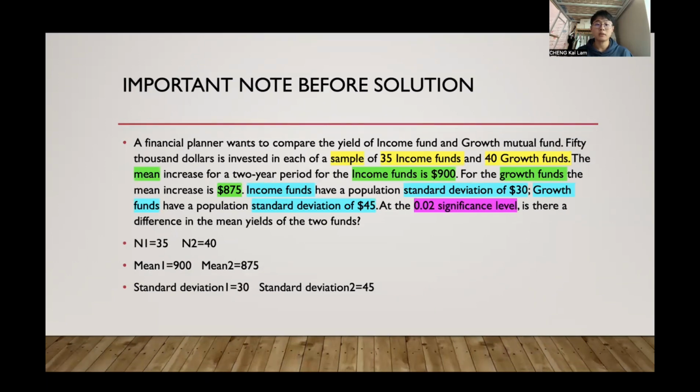The mean of the income fund is 900, while the mean of the growth fund is 875. The standard deviation of the income fund is 30, while the standard deviation of the growth fund is 45.